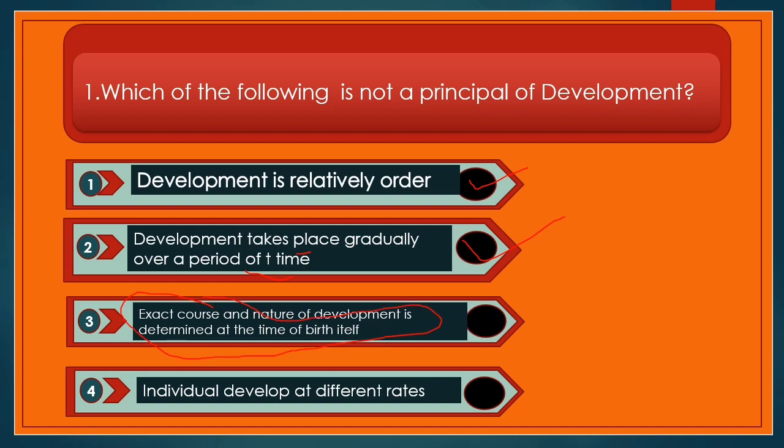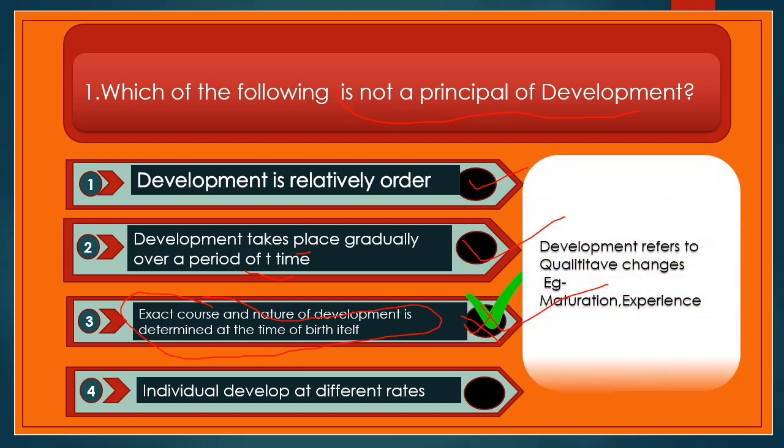Can we say, after the baby is born, what will be his or her height, whether he or she will be 5 inches, 6 inches, or 7 feet, 8 feet, 5 feet? Can we say? No. So this is the wrong answer. So according to the question, which of the following is not a principle? Yes, this is the correct answer.